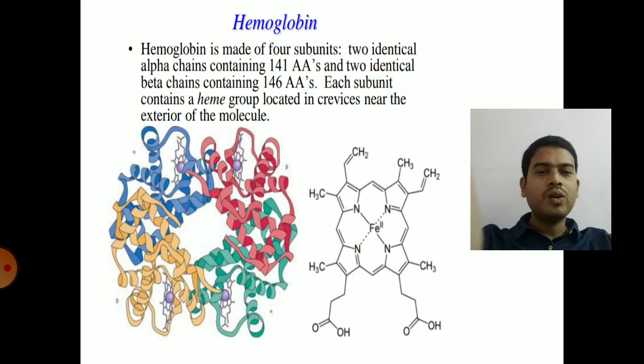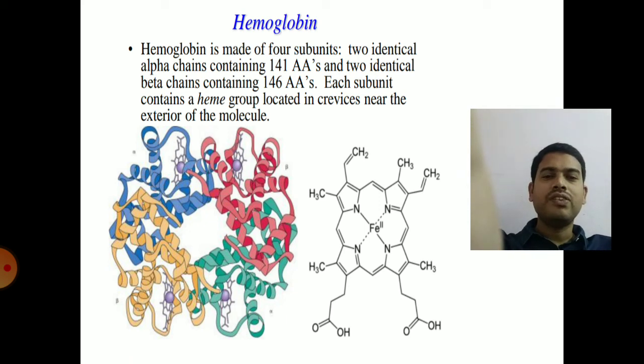So the best example is hemoglobin. Hemoglobin has two identical alpha chains and two identical beta chains. Each alpha chain contains 141 amino acids and 146 amino acids are present in each beta chain. Each subunit contains a heme group. So four chains, two identical alpha chains and two beta chains, are linked with non-covalent interactions. So the best example for quaternary structure is hemoglobin. You can see the quaternary structure here with four different chains.